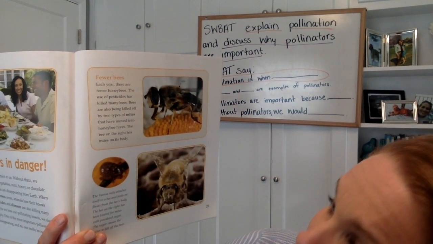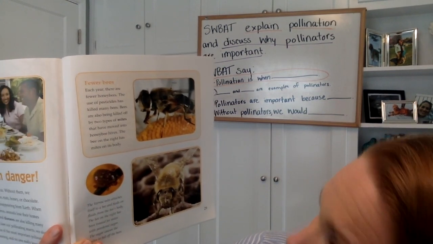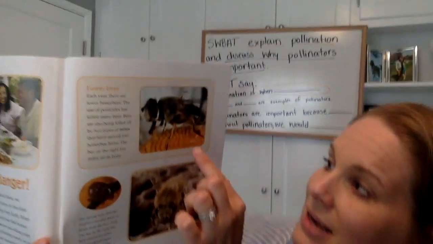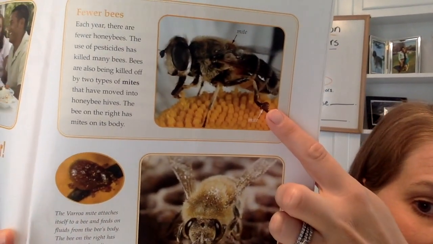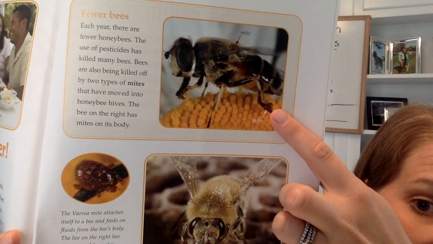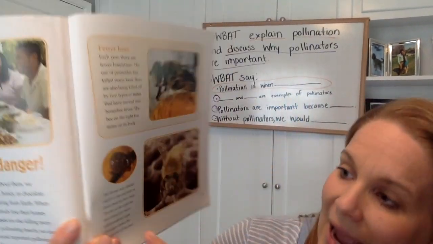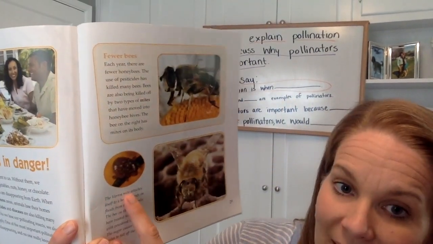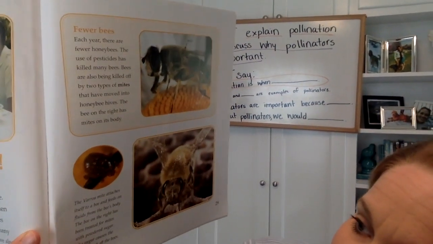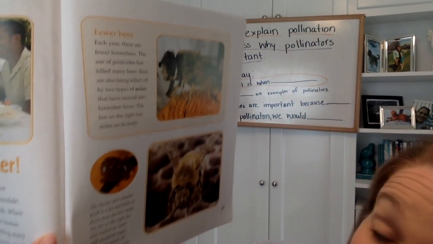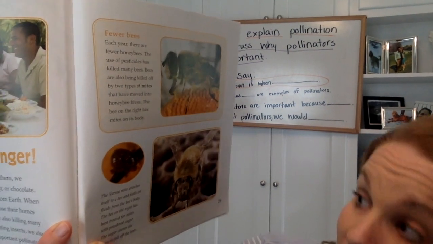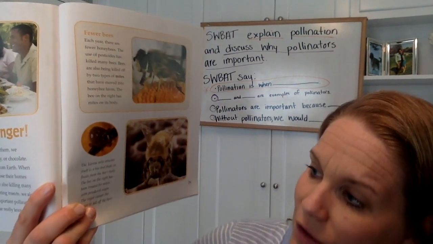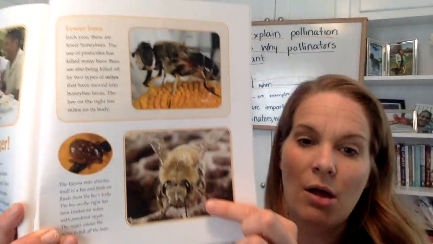The bee on the right has mites on its body. So these mites, I don't know if you guys can see it, but they are these little bugs that are attaching themselves to the bees, and this is a varroa mite. Here's a big picture. It attaches itself to a bee and feeds on fluids from the bee's body. The bee on the right has been treated for mites with powdered sugar. The sugar causes the mites to fall off the bees.